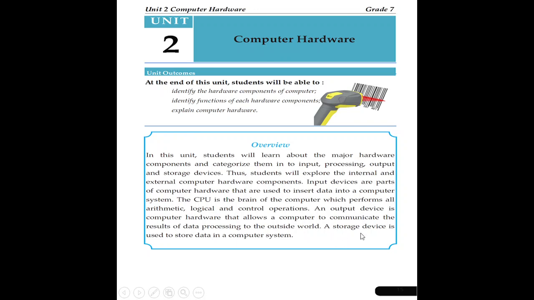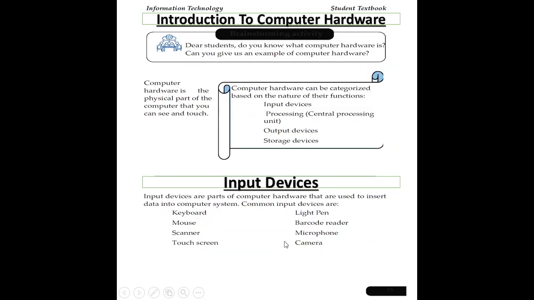And the other unit of a computer is the storage unit. How can we store? A storage device is used to store data in a computer system. The data is stored under a computer hardware part using a storage device. A storage device is used to store data in a computer system.